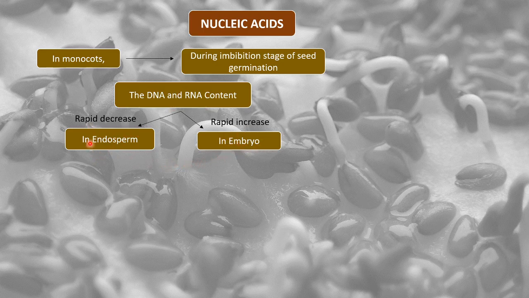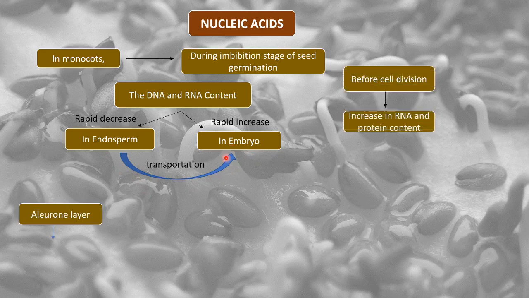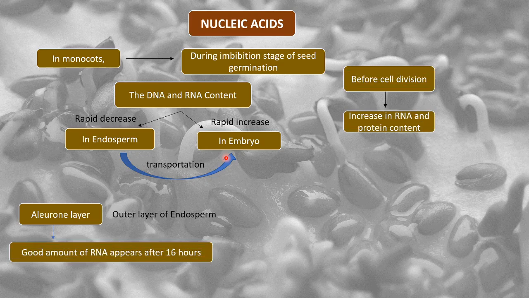This is the reason why the DNA and RNA content decrease in the endosperm and increase in the embryo, because transportation of DNA and RNA content takes place from the endosperm to the embryo. This has to happen for all the metabolic activities to start. Now the aleurone layer also has a good amount of RNA that appears after 16 hours. We'll understand what the aleurone layer is later. For now we understand this part.